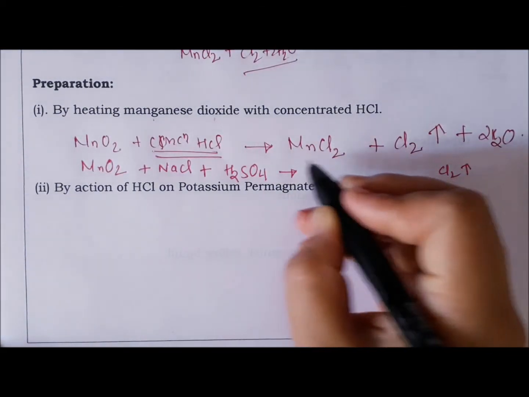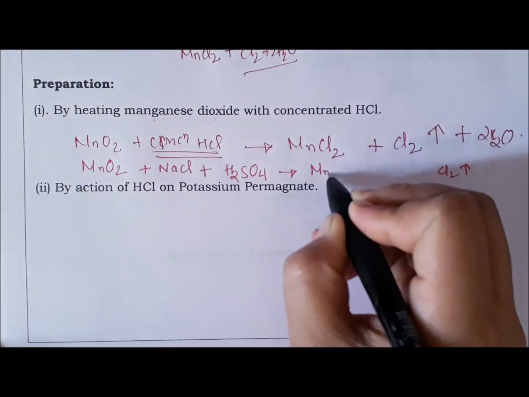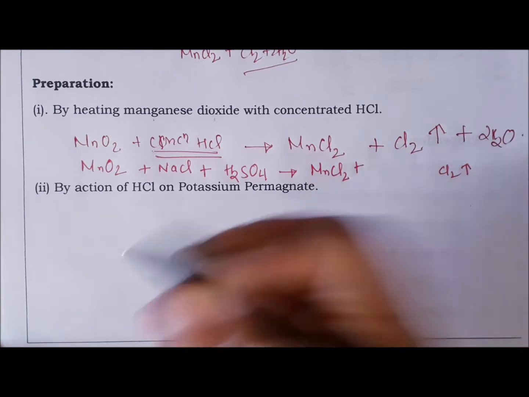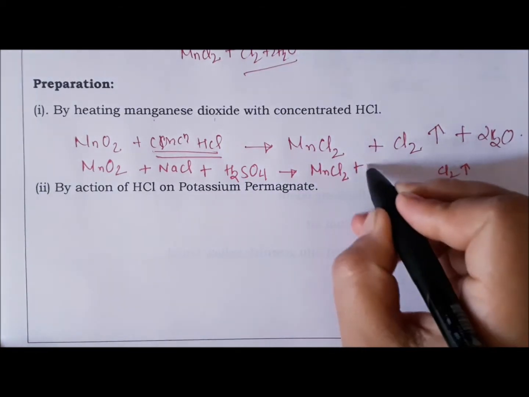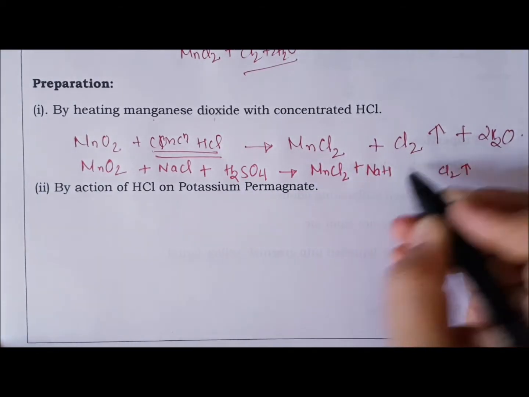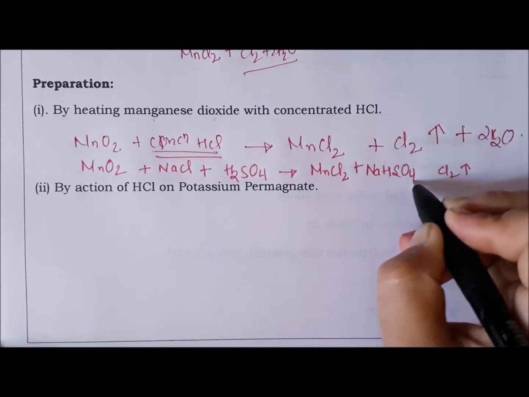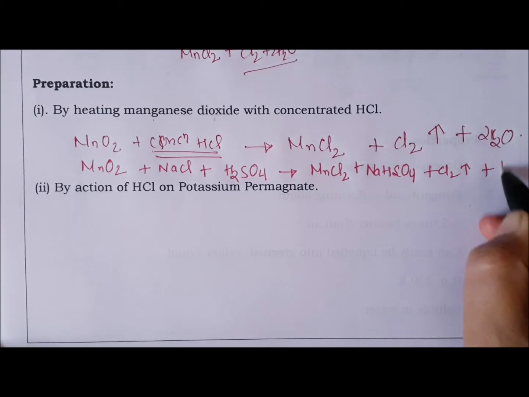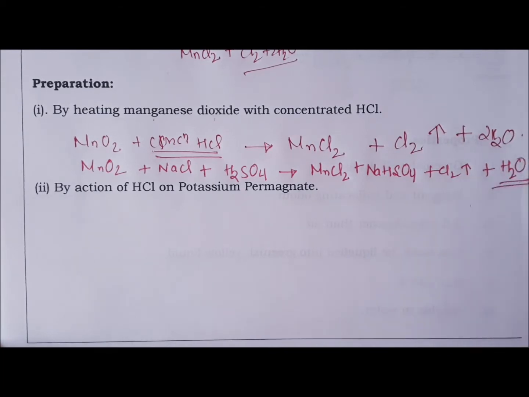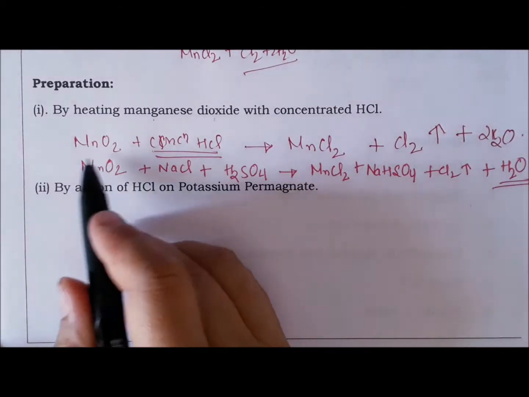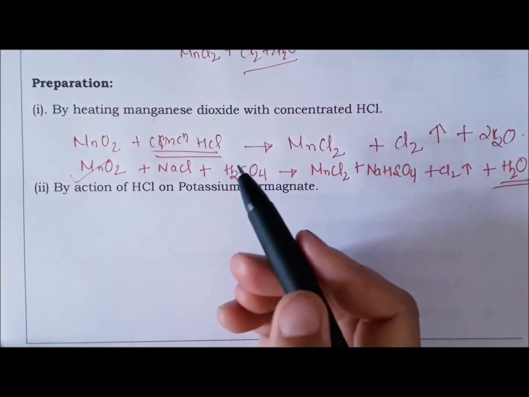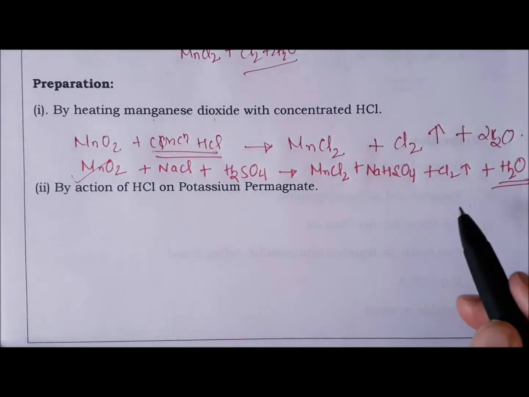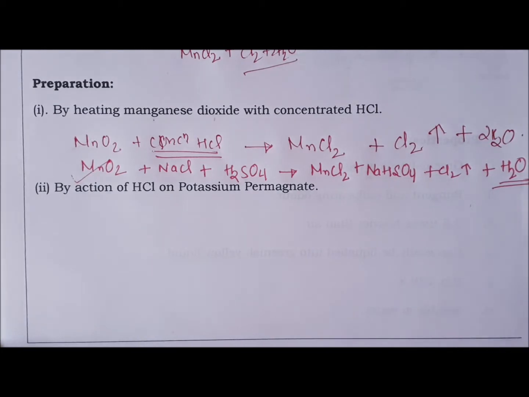And what would be the byproduct? Manganese with chlorine will give manganese chloride, then sodium and sulfate will form sodium bisulfate, then it gives chlorine gas, and hydrogen is removed as water. So this is the reaction which is used in the production of chlorine gas.